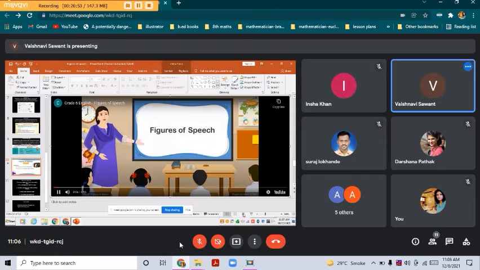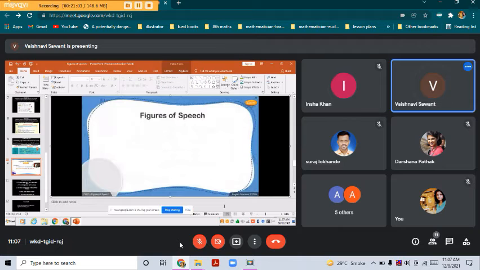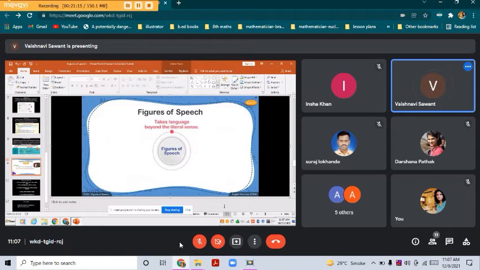Today, we will be learning about a kind of phrase that differs slightly from the ordinary manner in which we use phrases in sentences in the English language. These phrases, used commonly as poetic and literary devices, are called figures of speech. Figures of speech take language beyond the literal sense. It is often used in both prose and poetry for different purposes.